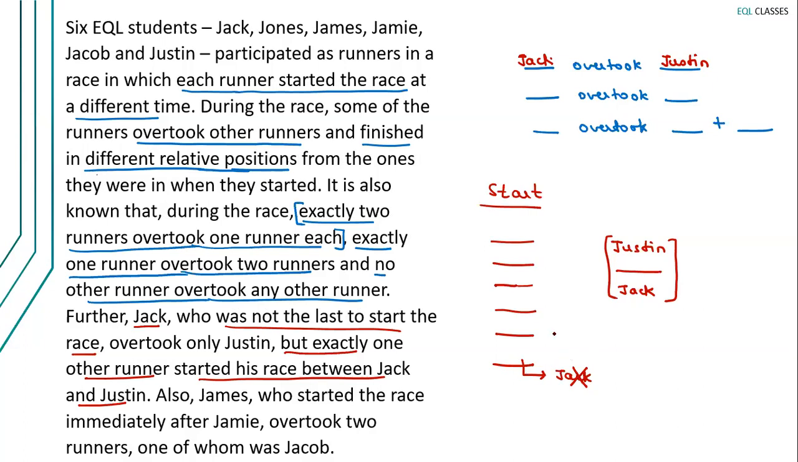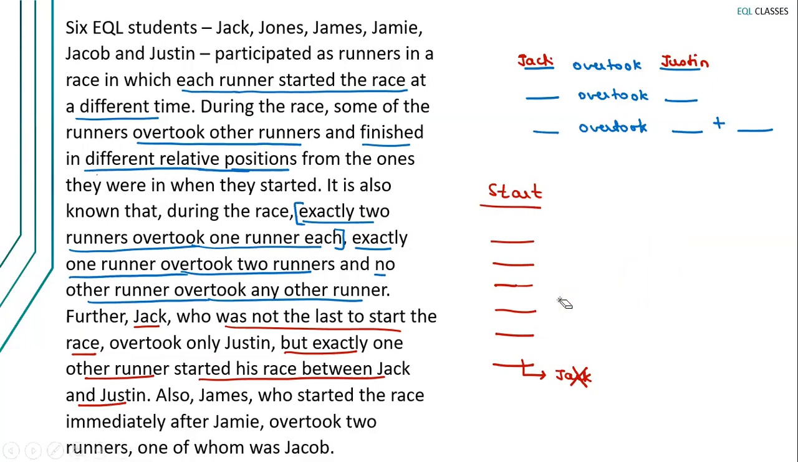Now, we know that Jack cannot be the last one to start. Out of these blanks, where all can Jack be assigned? Yes, Jack can take the second last position, the third last position, and the fourth last position. But Jack cannot take the first and the second position, because if you put Jack in either of those, there's no room for Justin and this blank. So there are three possibilities. Let's draw those three possibilities.